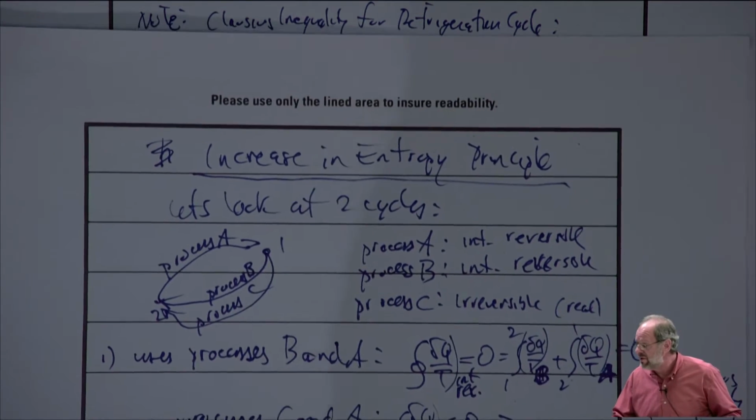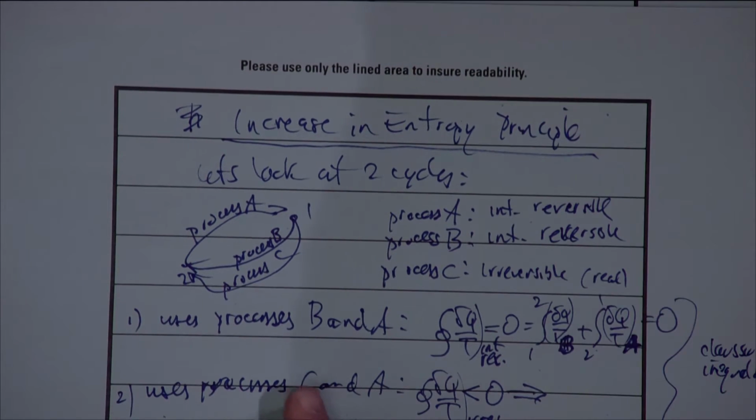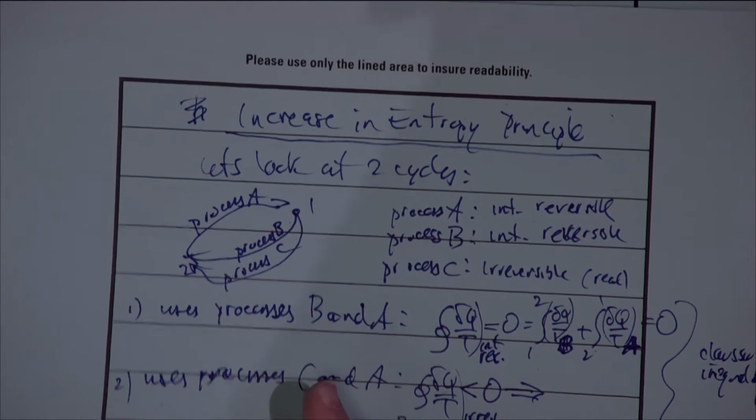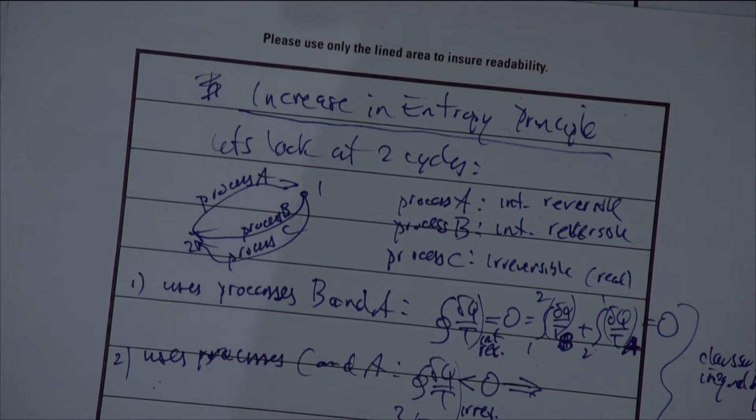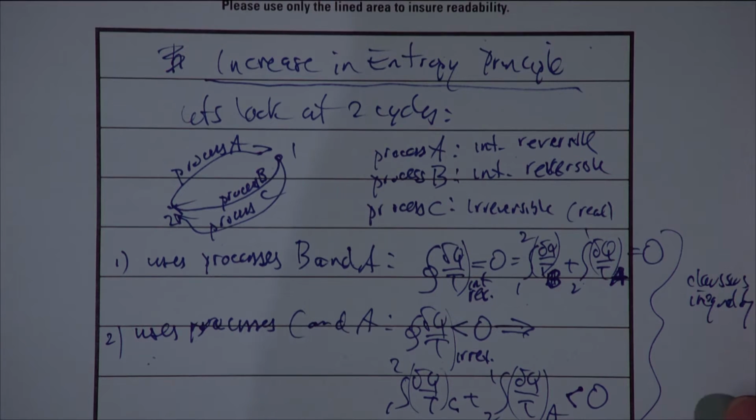So this is a different cycle than the other one. One cycle uses processes B and A, which is reversible. The other uses C and A, and since part of that cycle is irreversible, we would say that cycle is irreversible. Basically, all I did last time was write out the Clausius inequality for both the reversible as well as the irreversible cycle, and then relate the two.